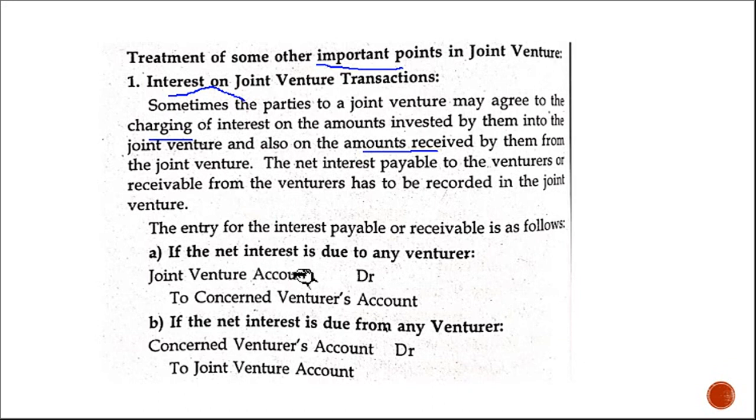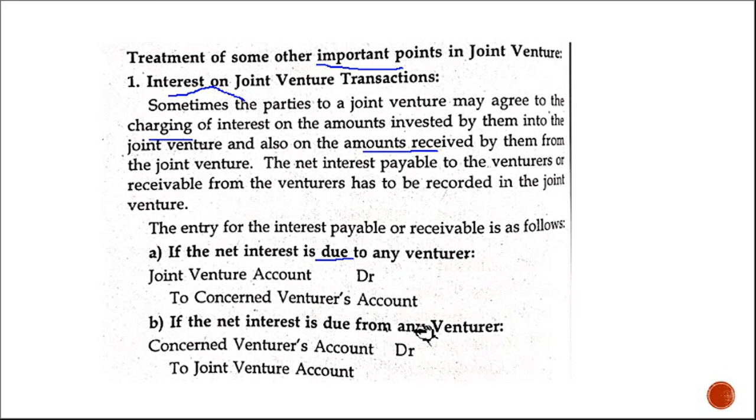If the net interest is due to any venturer, that means the joint venture has to pay the interest, but it is due, not yet paid. When interest is due, usually the beneficiary's name should be credited, because we haven't paid yet. So joint venture account debtor to venturer's account when interest is due.